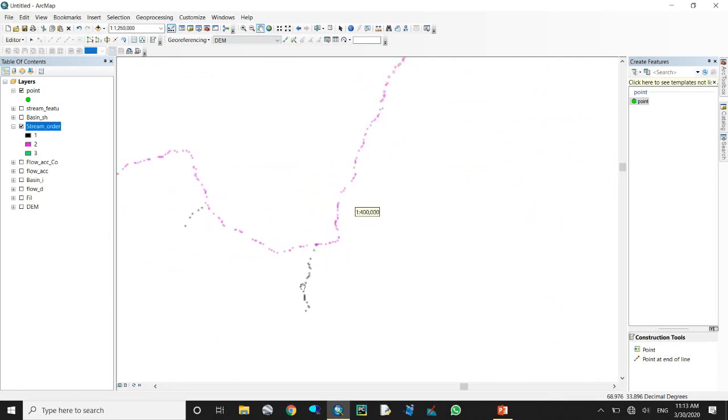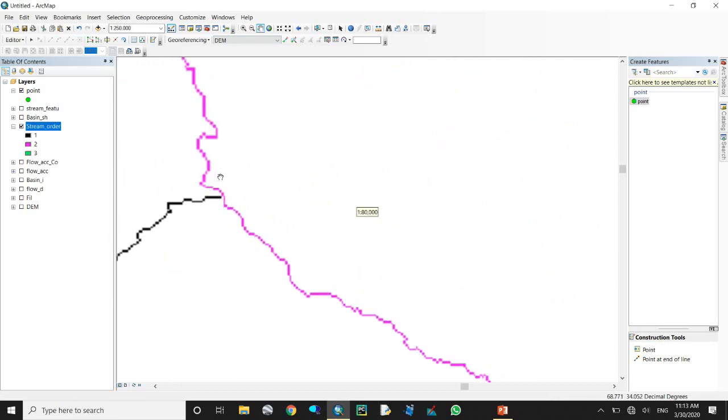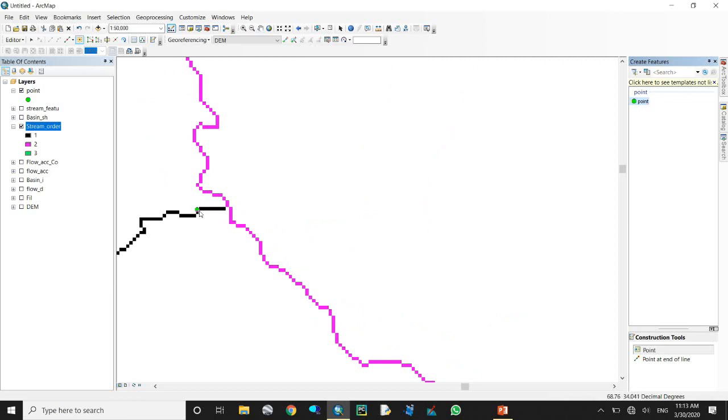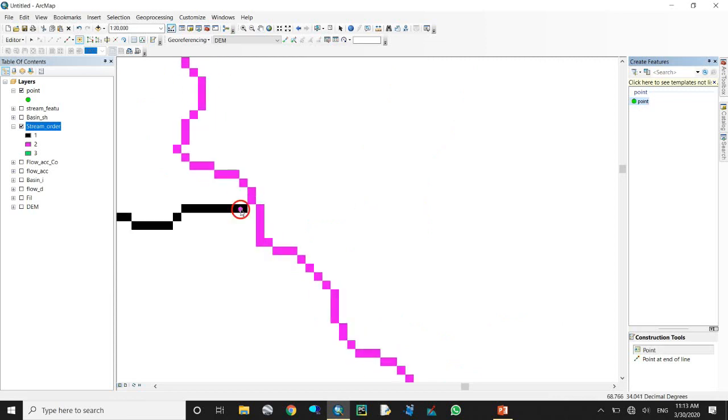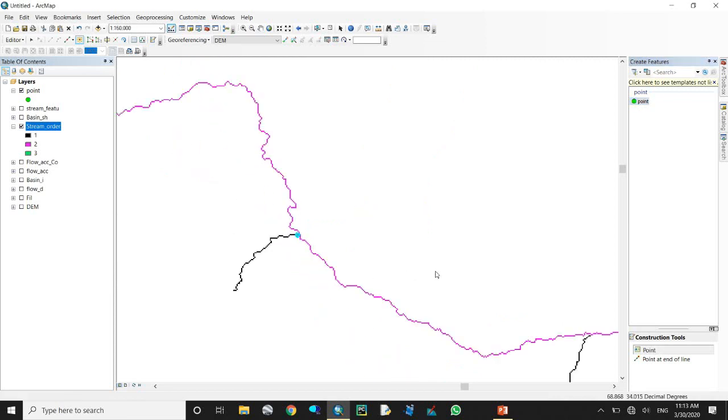Now it's great. This is our river. It is now a specified river. And also, if you use this basin, now it's great.